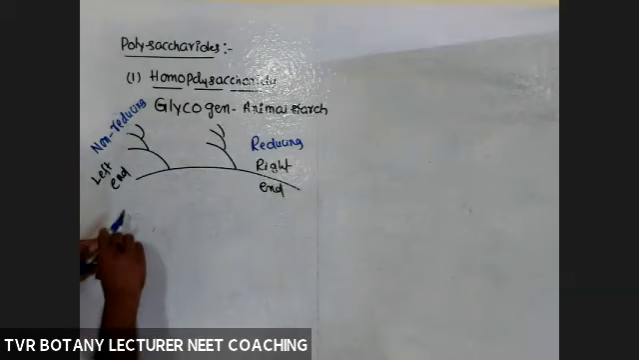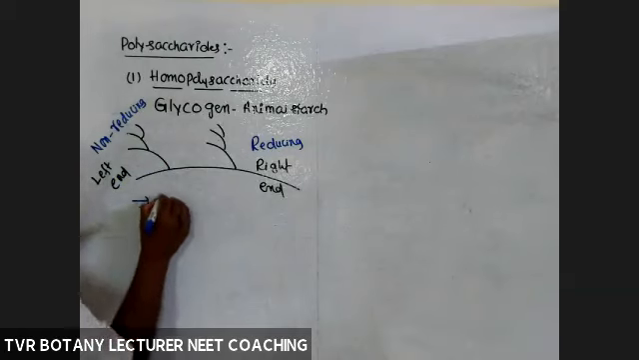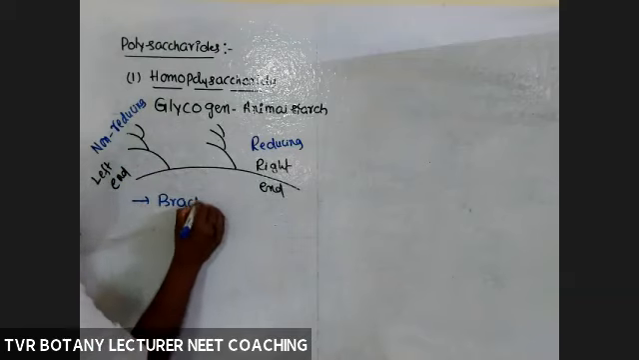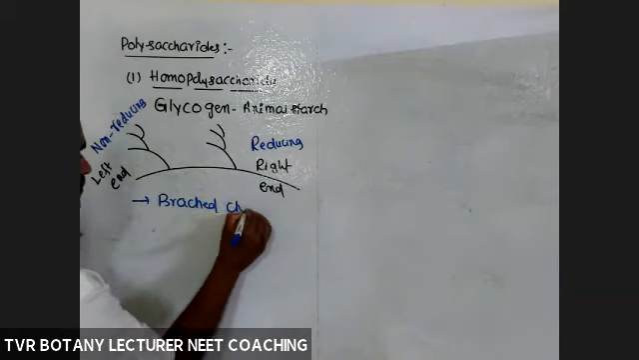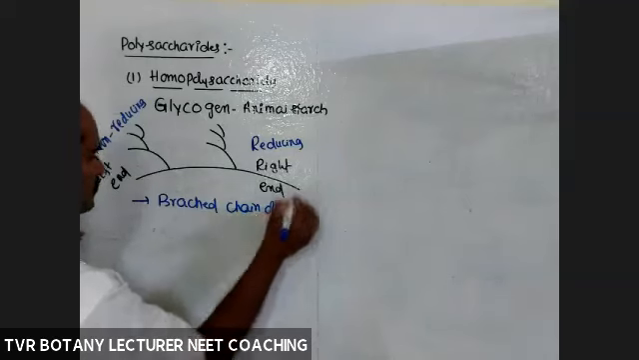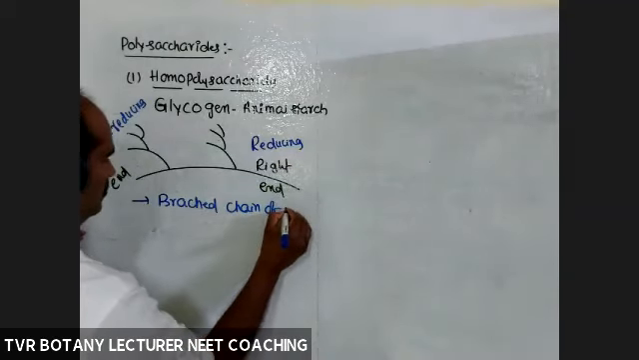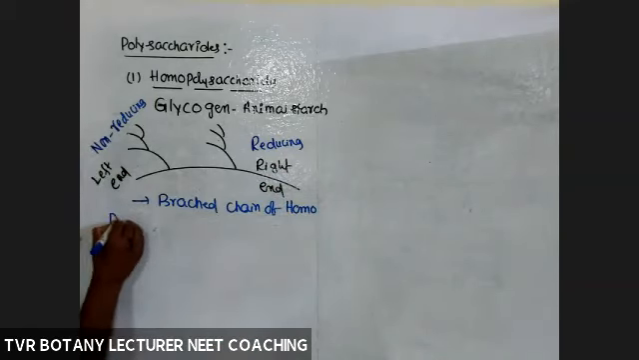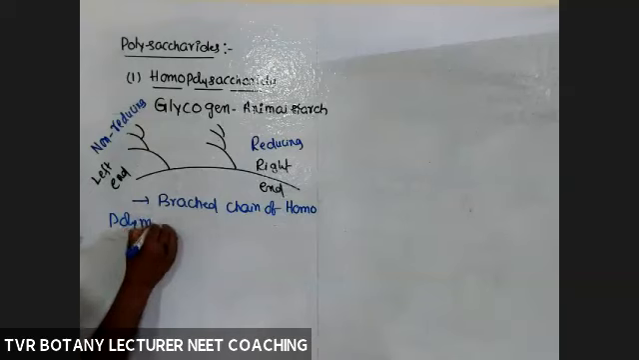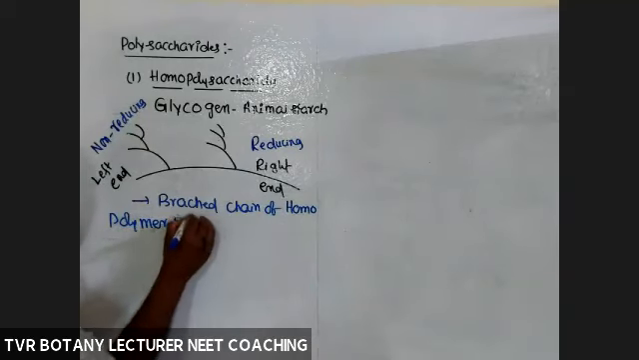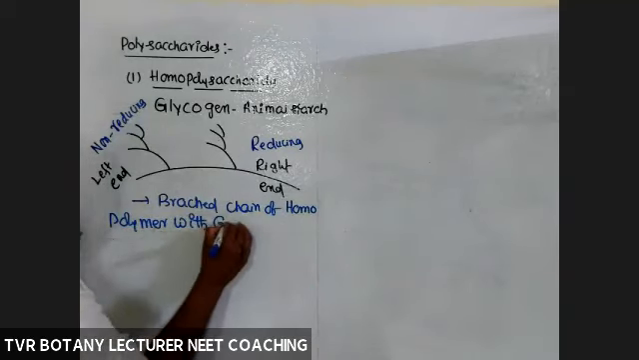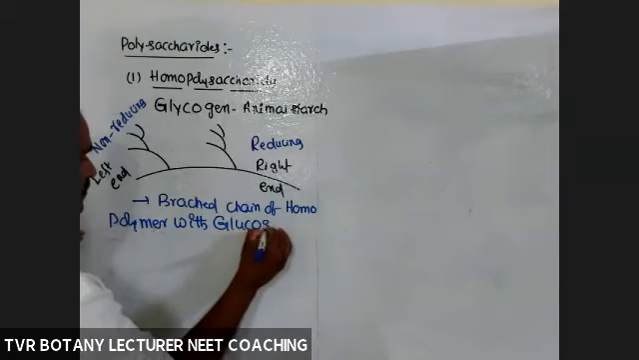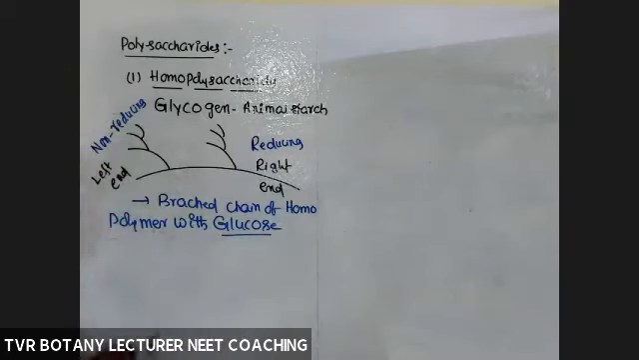So we can write like this. It is a branched chain of homopolymer with glucose monomers. Glucose monomers. Okay, right? Now, what about the structure of glycogen?